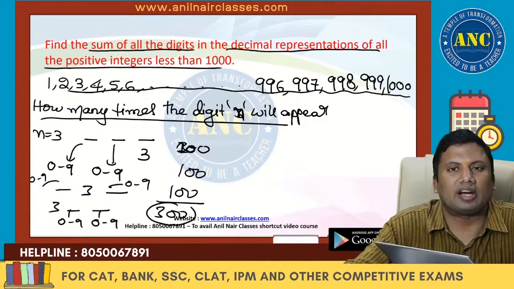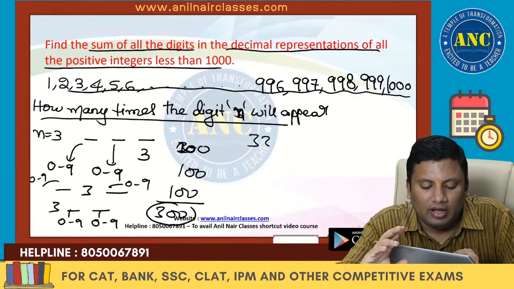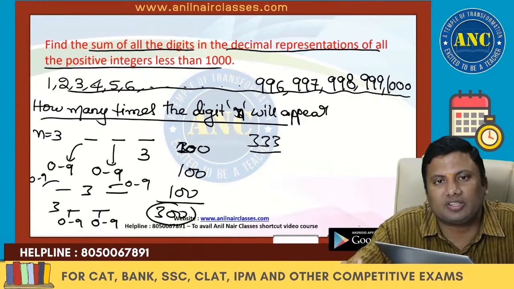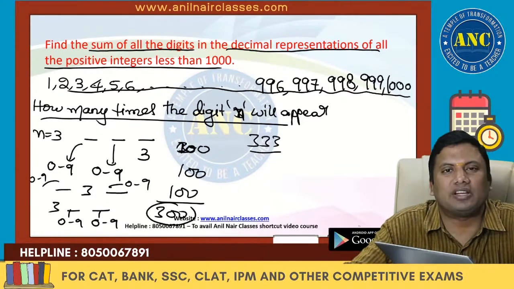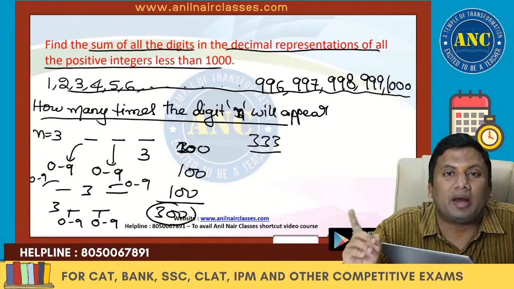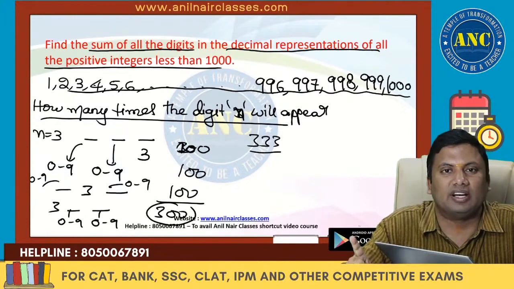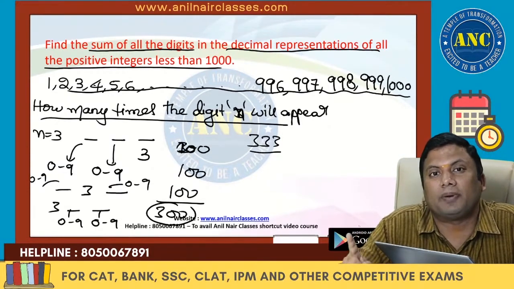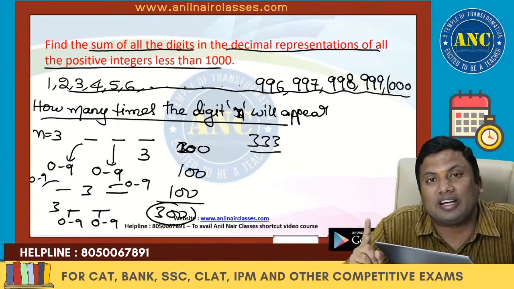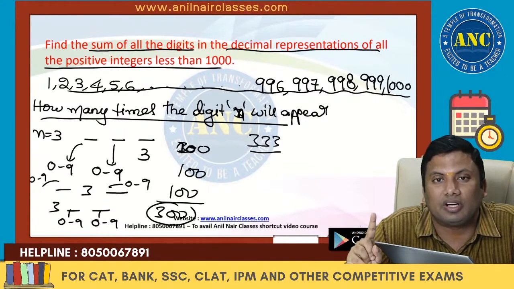It is 300. A doubt might come up for a student: Sir, you are counting triple three 3 times. Triple 3 is counted thrice because the digit 3 is present thrice. I hope it is clear. It is not how many numbers contain the digit 3, but how many times the digit 3 is present. In 33, 3 is present twice, so 33 is counted twice. In 333, the digit is counted thrice.